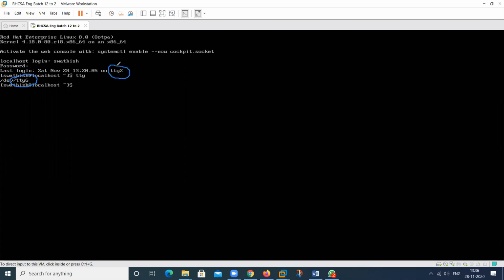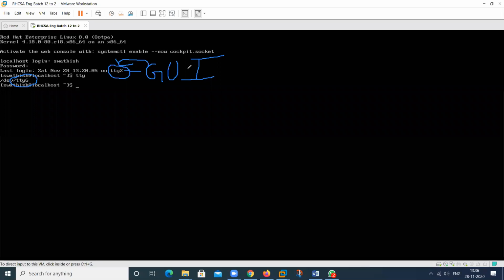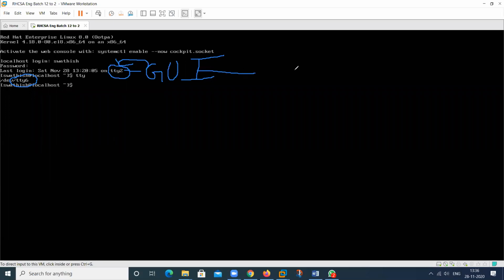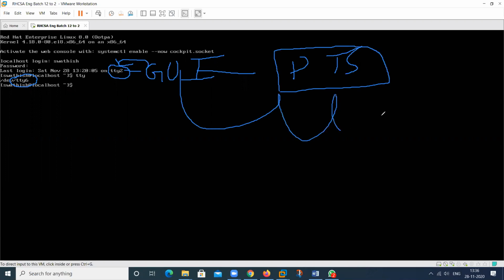The GUI is on TTY2, so the graphical mode is in RHEL 8. In this GUI, you can open multiple PTS, which means multiple pseudo terminals. In this console, we can open multiple virtual consoles. So this is regarding the console.